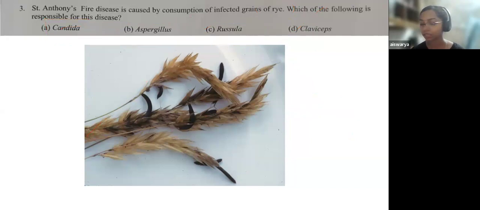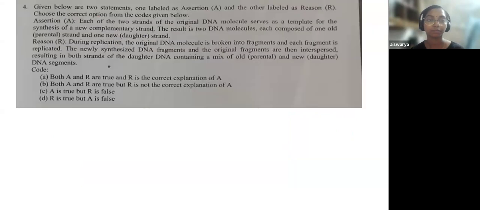So that was the third question, where the answer is D. Now, given below are two statements, one labeled as assertion and the other labeled as reason. You have to choose the correct option from the code given below.